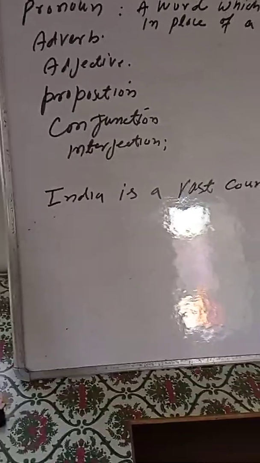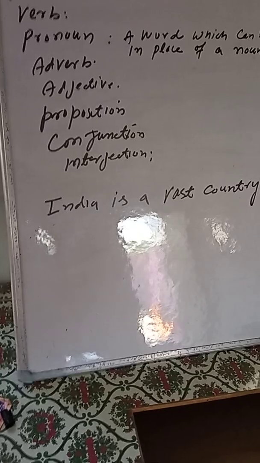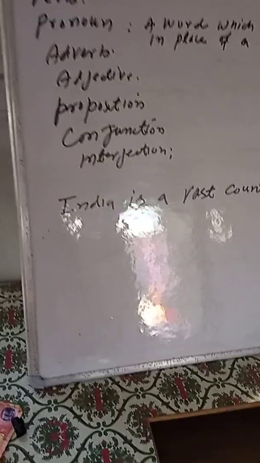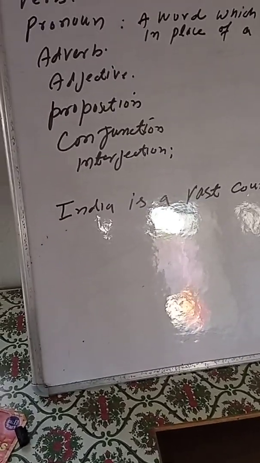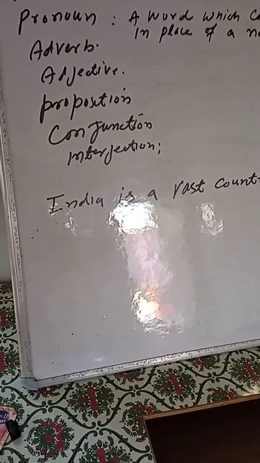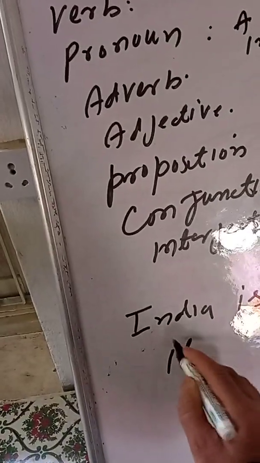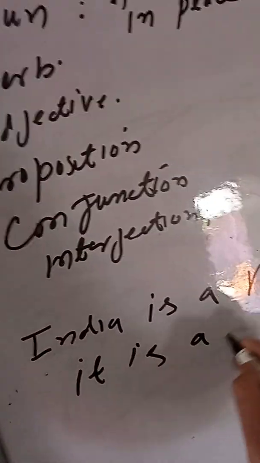So I'm going to write a composition about India. Here, India is a vast country. Now, I may not use India again and again in this composition. I can replace the noun India by its pronoun. For example, India is a vast country. It is a diverse country.